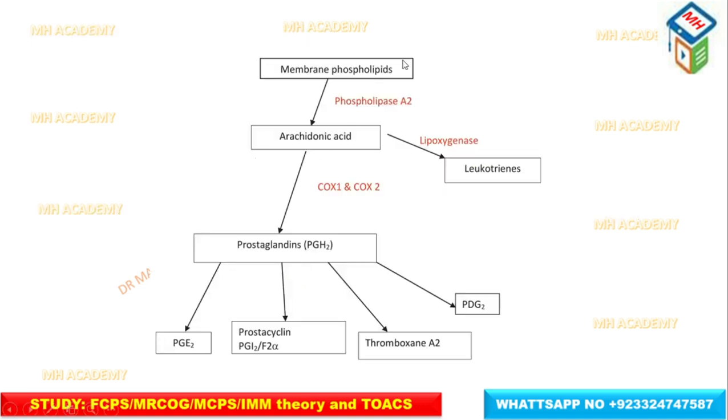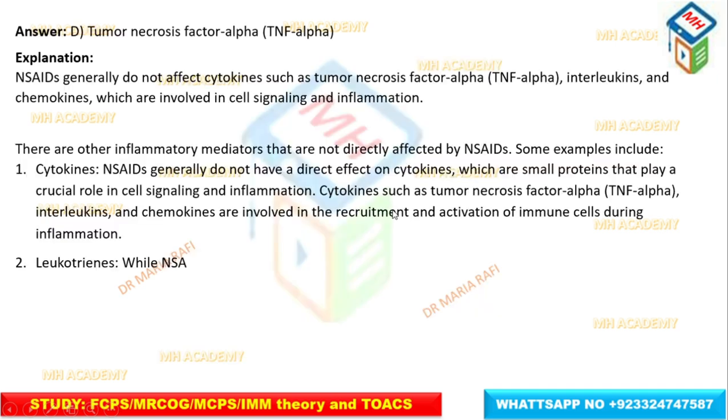This is a diagram showing you membrane phospholipid converted by phospholipase A2 into arachidonic acid, and arachidonic acid converted by COX-1 and COX-2 into prostaglandins, that is E2, thromboxane, G2, I2 and F2 alpha. The other pathway is the lipoxygenase enzyme that acts on arachidonic acid and converts it into leukotriene. This leukotriene is not affected by NSAIDs, while NSAIDs only act on COX-1 and COX-2. Thereby, leukotrienes, chemokines, and tumor necrosis factor alpha are not affected by NSAIDs.